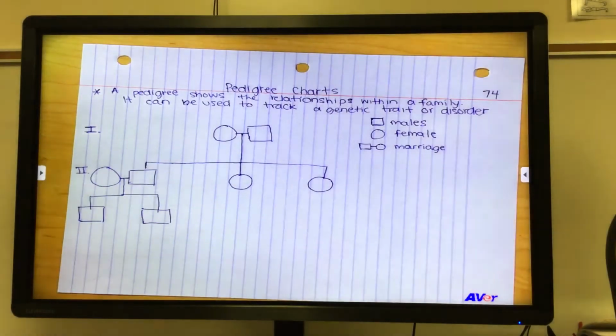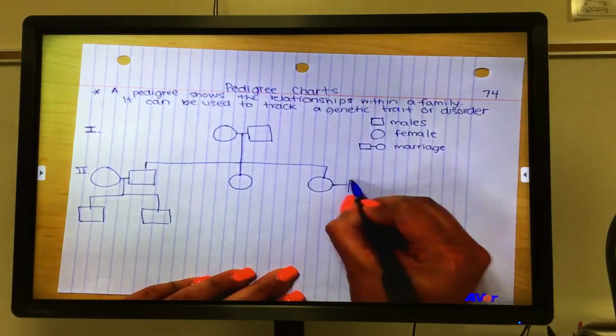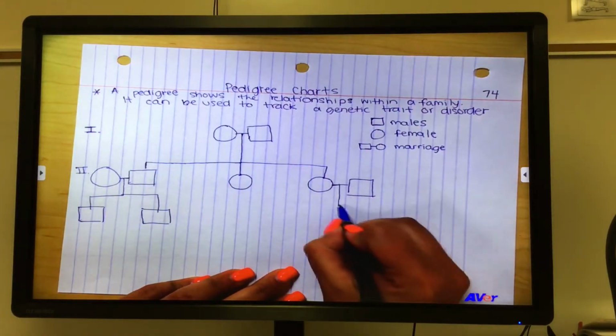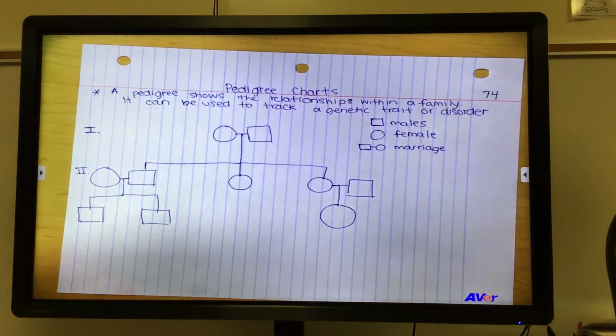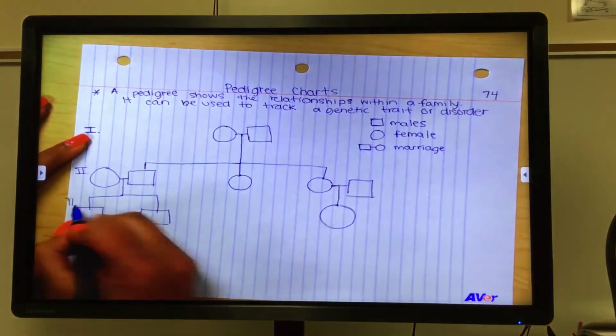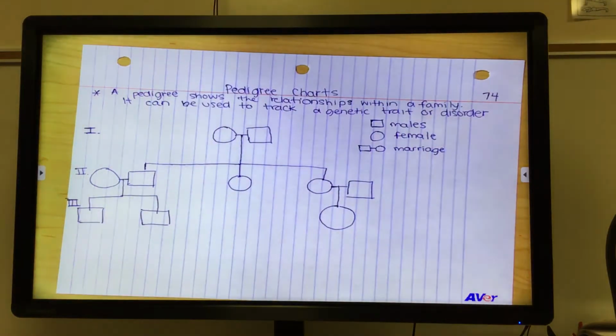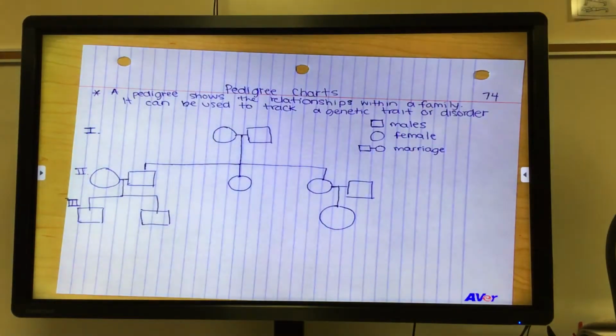Their second-born daughter never married and never had children, but their youngest daughter did. She married and had a daughter. And so we need to add our third generation here. Hopefully yours looks better than mine. We got a third generation. So we could say how they're related.